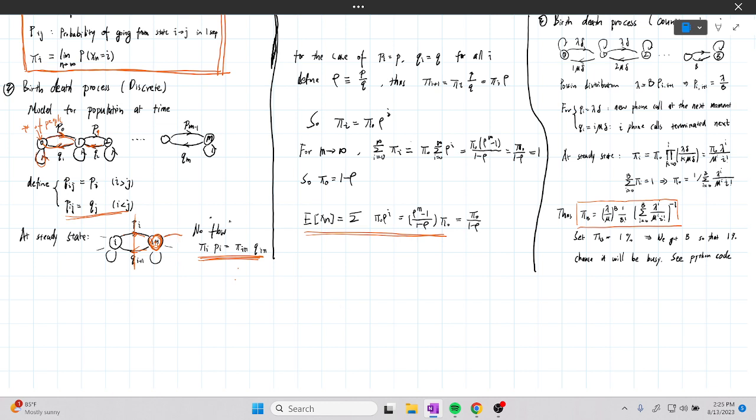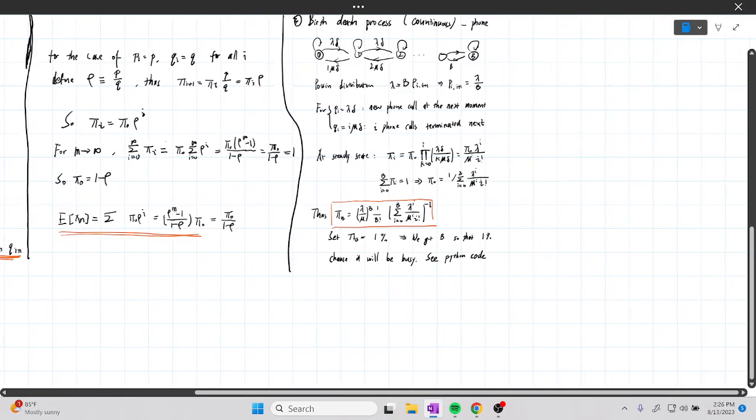At that state, there's no net influx or outflux from any state. There is influx and outflux, but it has to be equalized, in the sense that the flow of probability will be equal. The probability of this state is pi I, and the probability flowing from this state, pi I plus 1 times q I plus 1, flowing out has to be equal.